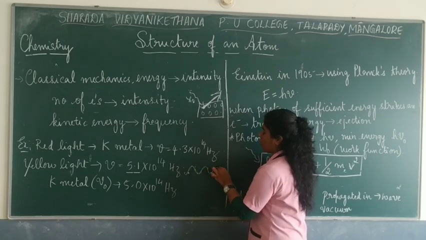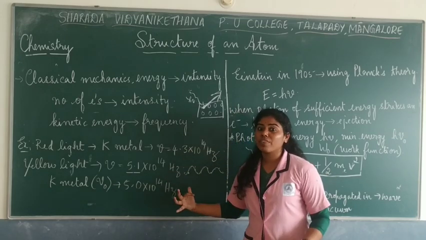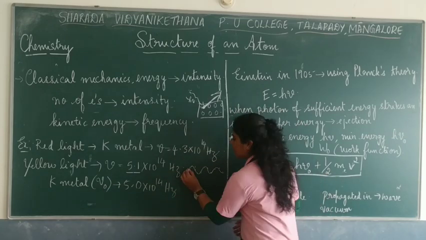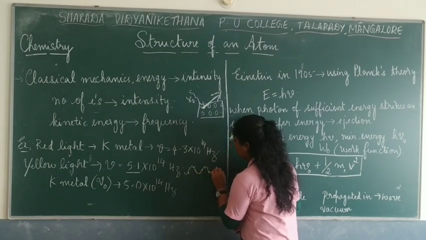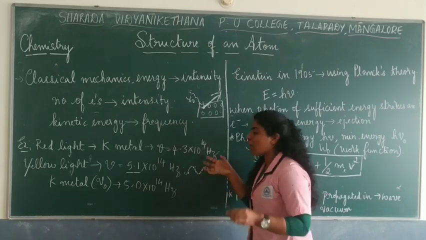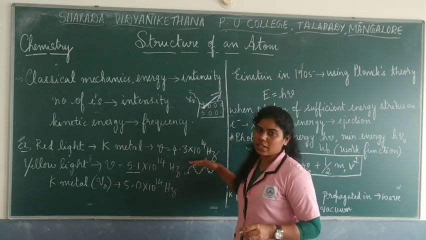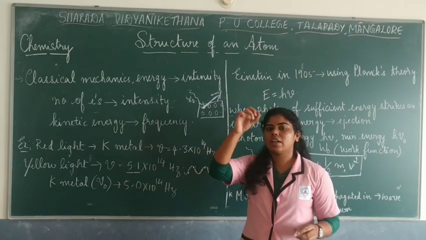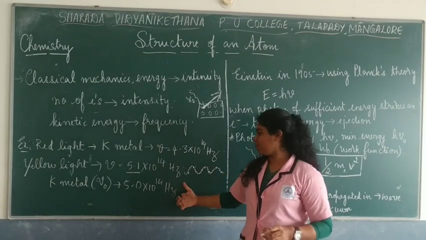Now when we say higher the intensity means number of electrons are more, I told you. So in that wave the number of particles will be more. That's why we say higher the brightness. So brightness depends on the number of particles being more in that particular radiation.